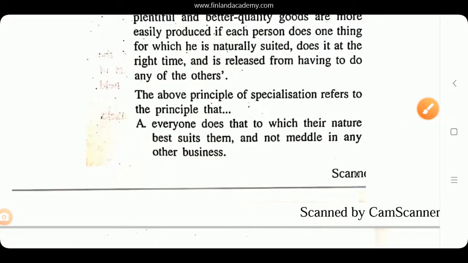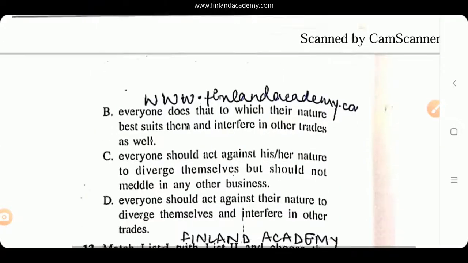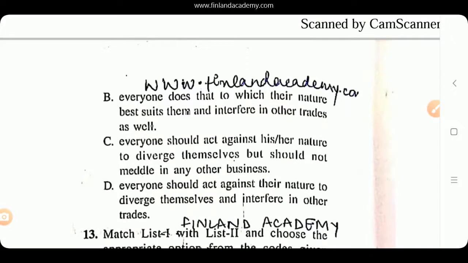Okay, the principle of specialization, you should know what was Plato's principle of specialization. It refers to: A, everyone does that to which their nature best suits them and not meddle in any other business. B, everyone does that to which their nature best suits them and interfere in other traits as well. C, everyone should act against, please keep a note of these words, okay?